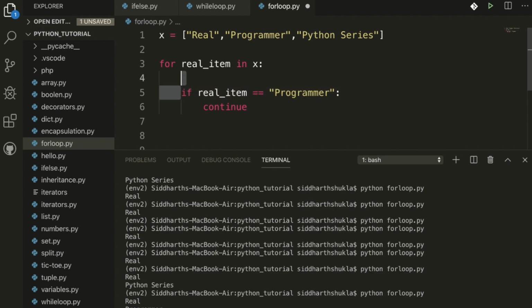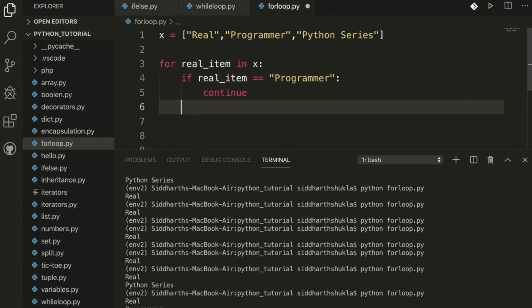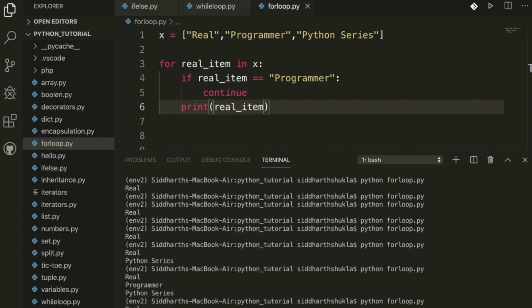Now here if you want to do something, you can print here, and we get the result of the real, Python series. Now we can also use range. If you want to print a particular number, you can use range.